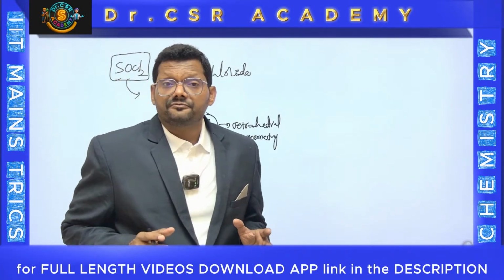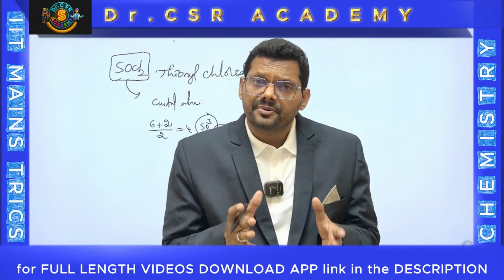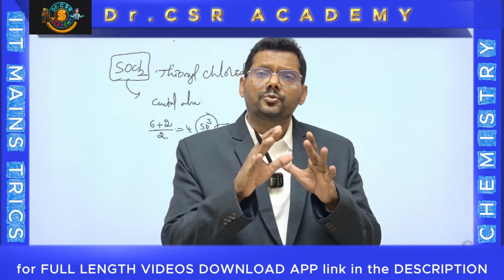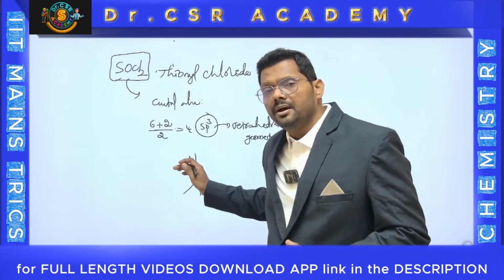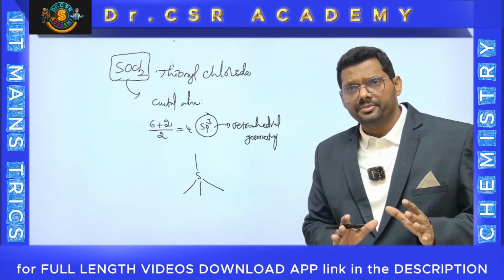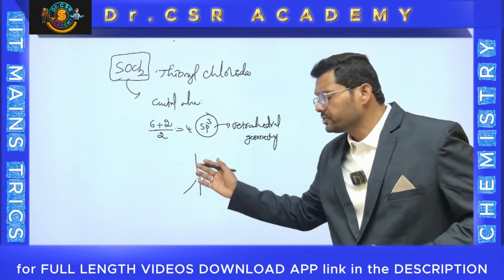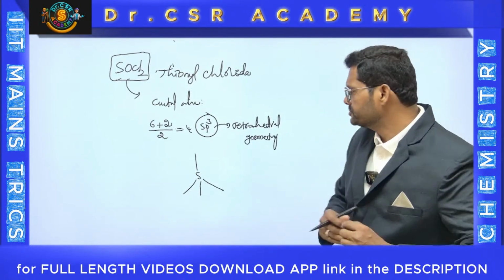Important point is this one. First, you should write the shape of the bonds and not the atoms, like 1 oxygen, 2 chlorines. Don't put those things. Just write the bonds based on the geometry. It's tetrahedral, so you write 4 bonds only. That is the point you should observe.